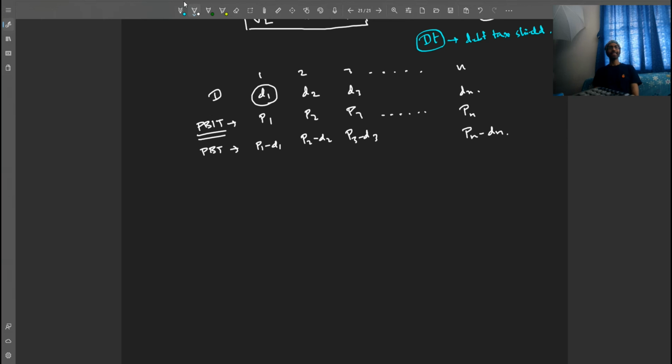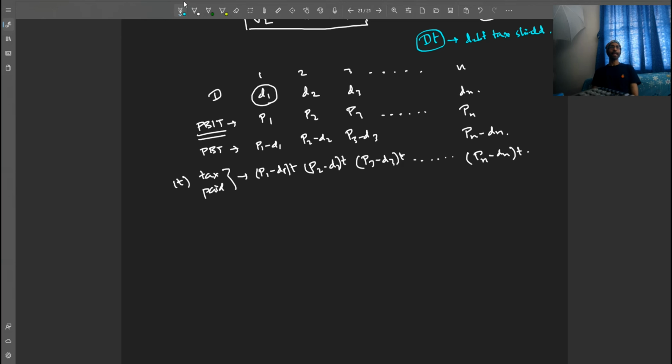Now what are the tax implications of these profits, friends? What is the tax paid in each of these periods? Let's see. In period 1, taxes paid is P1 minus D1 into the tax rate T. In period 2, it is P2 minus D2 into T. In period 3, it is P3 minus D3 into T. Nth period, it is Pn minus Dn into T. So this is the total amount of tax.